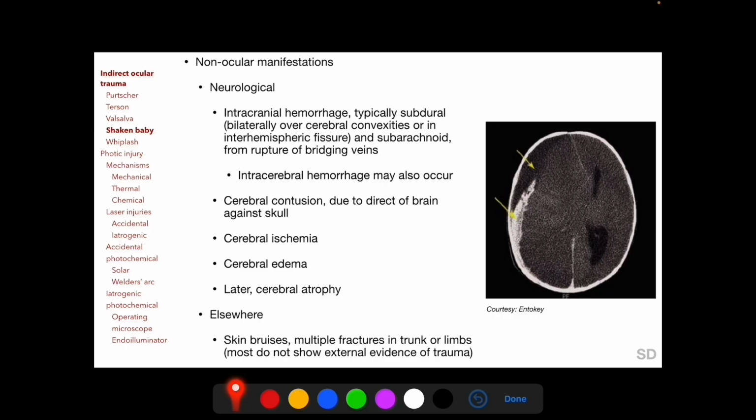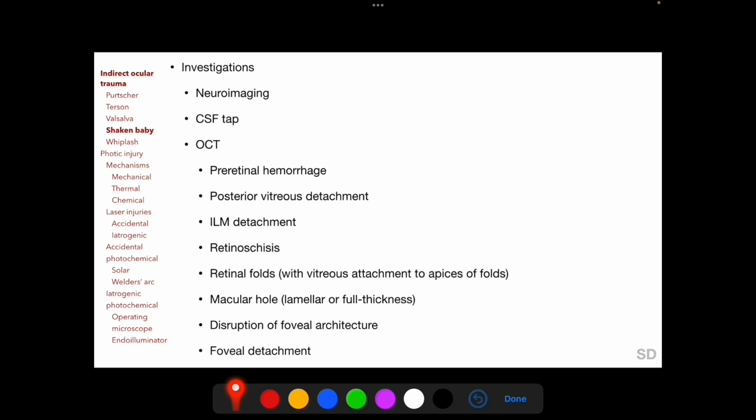Other neurological signs include intracerebral hemorrhage, cerebral contusion, cerebral ischemia, and cerebral edema. Later, cerebral atrophy can develop, but external manifestations of injury such as skin bruises and bone fractures are uncommon following violent shaking. Relevant investigations for suspected shaken baby syndrome include neuroimaging and CSF tap, and OCT imaging with handheld OCT devices for children may show the characteristic posterior segment features of shaken baby syndrome such as retinoschisis and retinal folds.